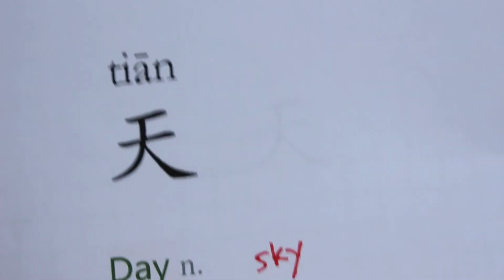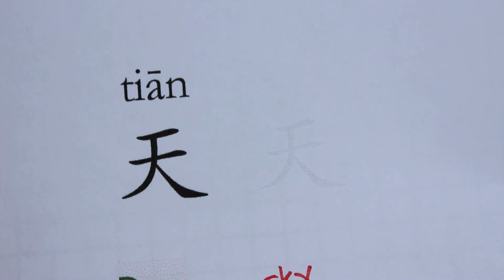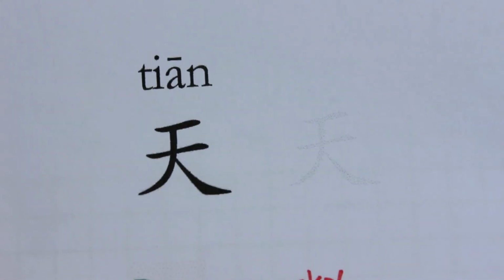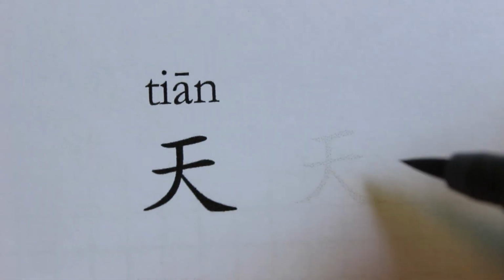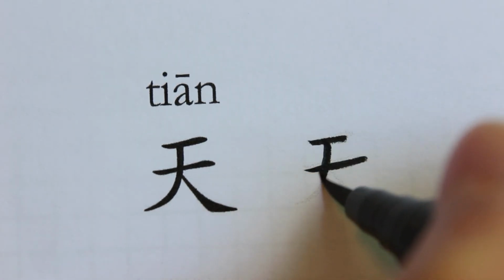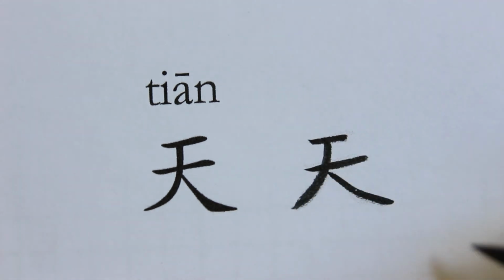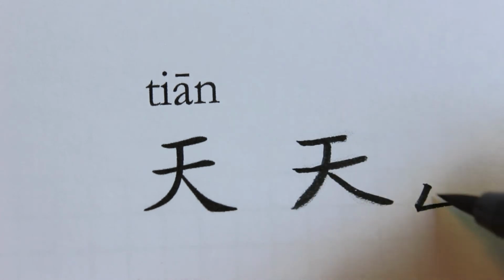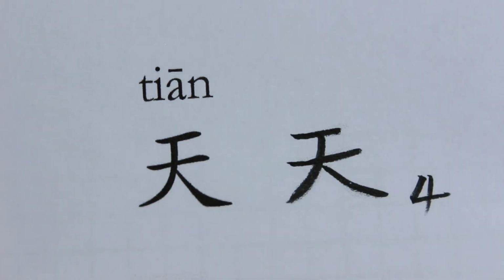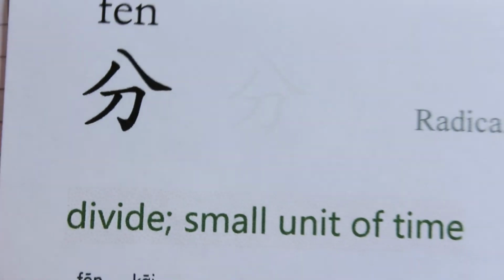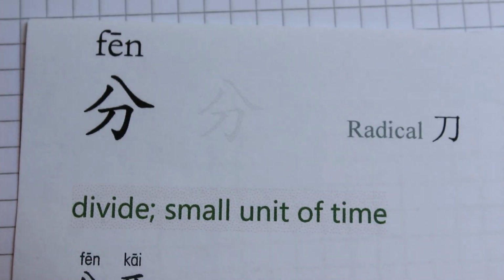Okay, now let's try to write 天 together. 1, 2, 3, 4. So 天 has 4 strokes. And the next one is 分. It means divide.